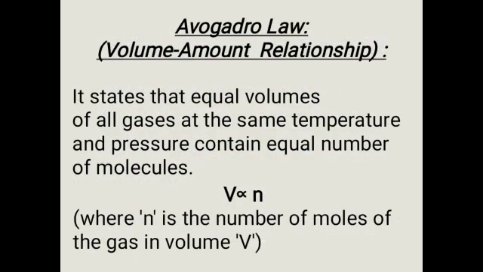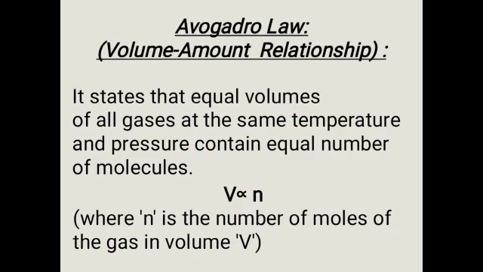Next law is the Avogadro's law. Avogadro's law is explaining the relation between volume and amount of the gas. So statement of Avogadro's law is, it states that equal volume of all gases at the same temperature and pressure contains equal number of molecules.